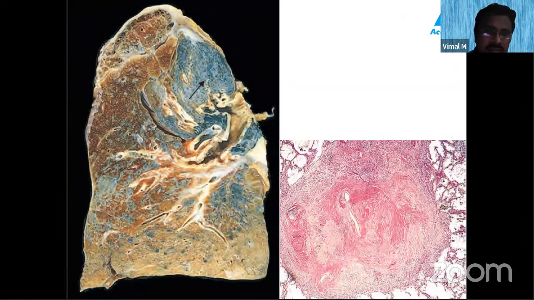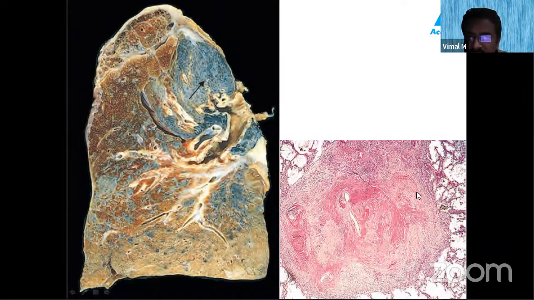So this is a gross appearance of a silicotic lung, and you can see it is mainly affected in the upper lobe. See, there is the upper lobe, and you can see the silica nodule, which is nothing but a fibrotic one. I told you, when silica goes to the base of the lung, it activates the macrophages. These macrophages release the fibrogenic factors, and this results in fibrotic nodules, especially in the upper lobe of the lung. You can demonstrate this with a Masson trichrome stain. It highlights this fibrosis.